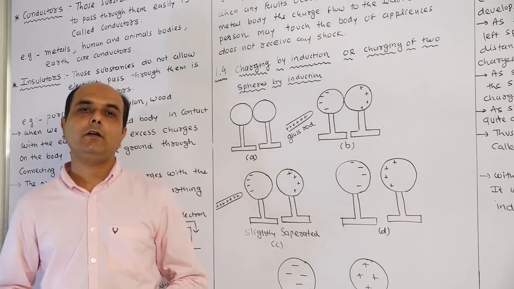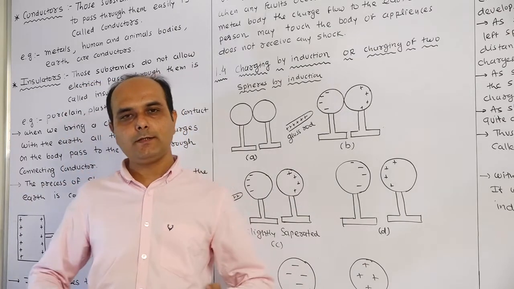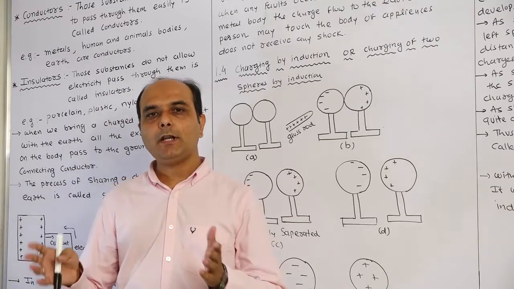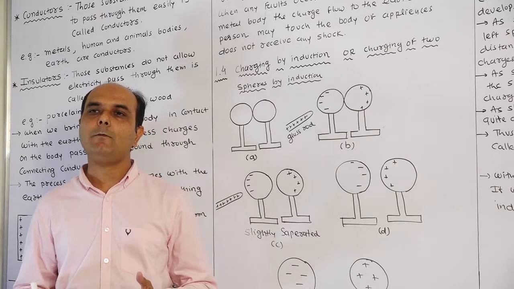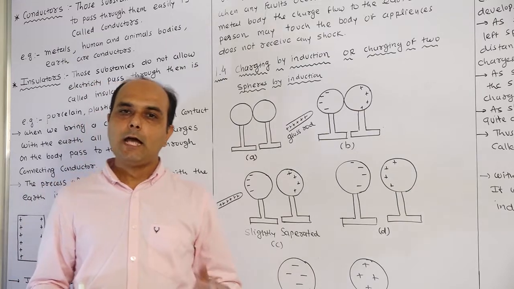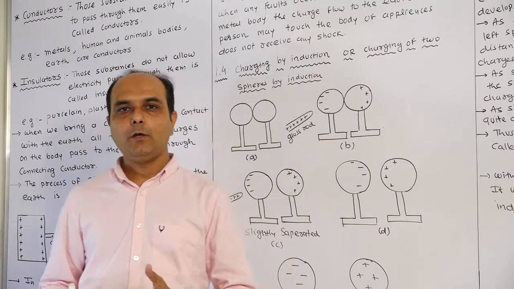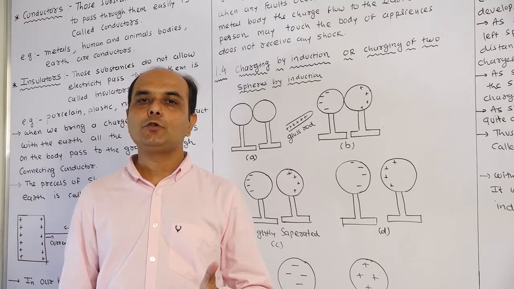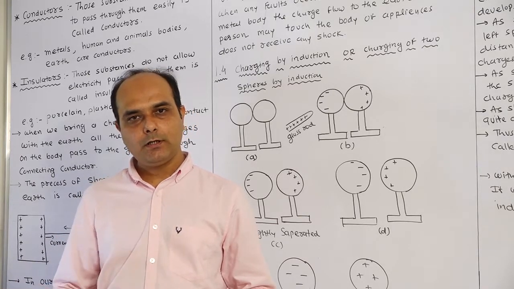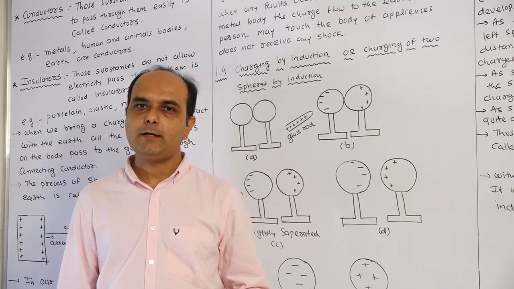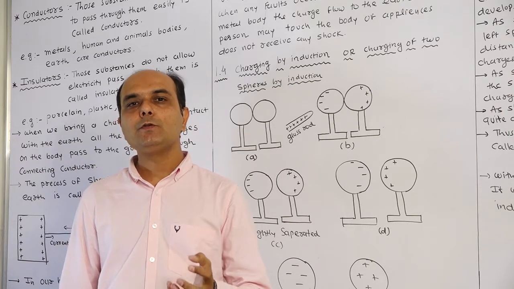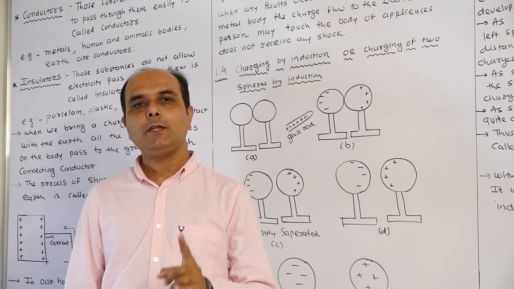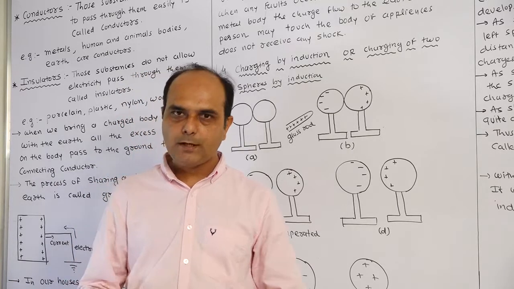So students, the types of substances are 2. There is a conductor and there is a what? Insulator. That is completed. In our houses, in total there are 3 types of wire: live wire, neutral wire and the earthing wire. What is the use of the live wire? It brings the current. What is the use of the black wire? It returns the current. And what is the use of the green wire? It is the earthing wire to save our human body and our electrical appliances. So now this topic is completed.